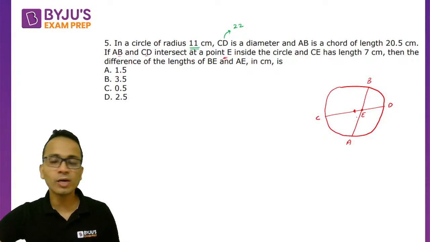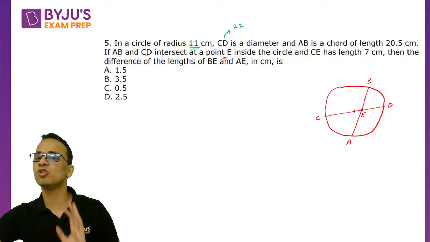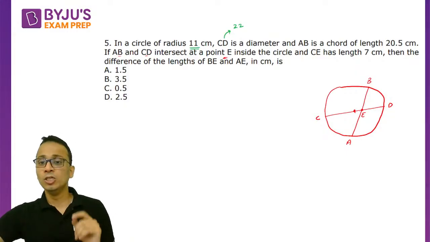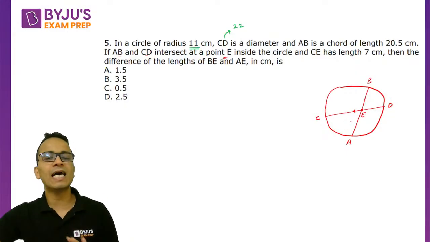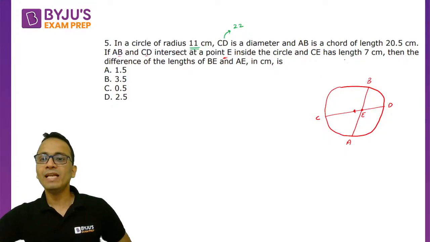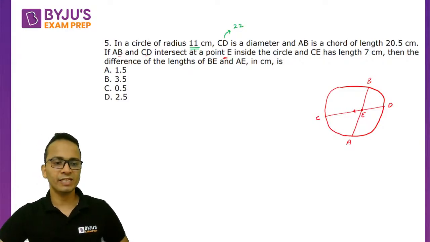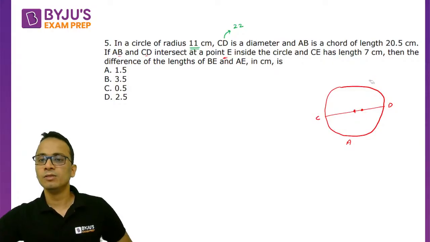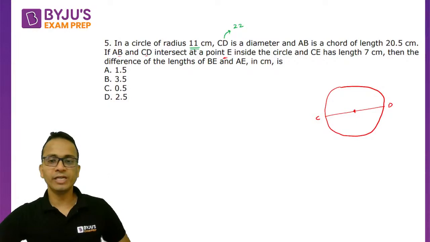Definitely center नहीं होगा इस case में because the length of AB is not equal to the diameter. Okay, so AB and CD will not intersect at the center of the circle. ये clear है. अब length of CE is given as 7. Okay, तो CE अगर 7 है तो थोड़ा सा left side में draw कर लेते हैं chord को. Okay, so मैं chord को redraw कर रहा हूँ.